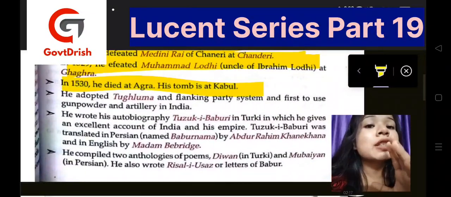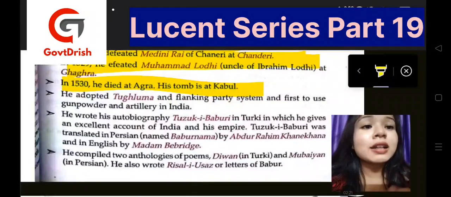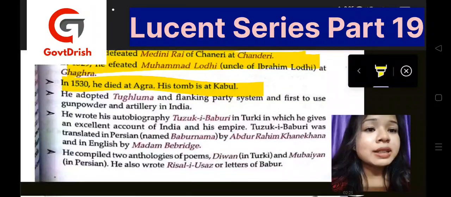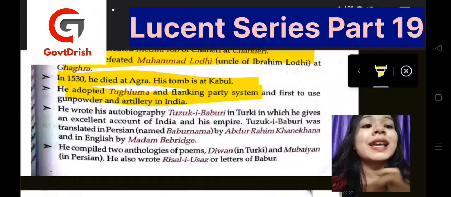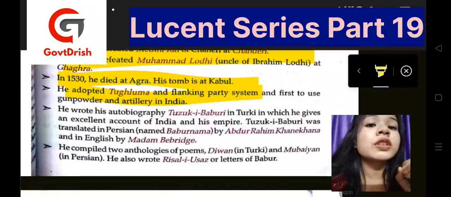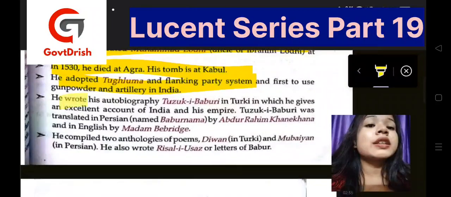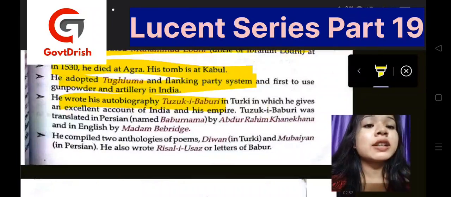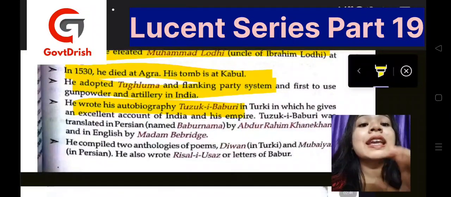Now in 1530 there was a turnaround as he died at Agra and his tomb was built at Kabul. He adopted Tulughma, that was a flanking party system, and he first started the use of gunpowder and artillery in India. He also wrote his autobiography, Tuzuk-i-Babari, in Turkish, in which he gives an excellent account of India and his empire.